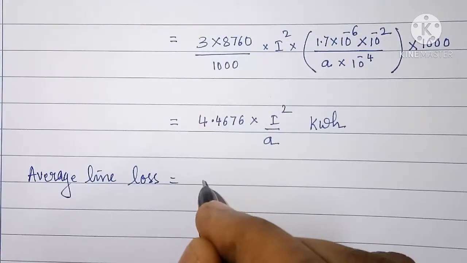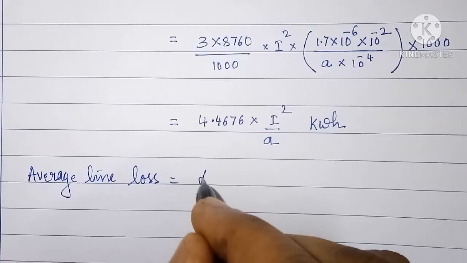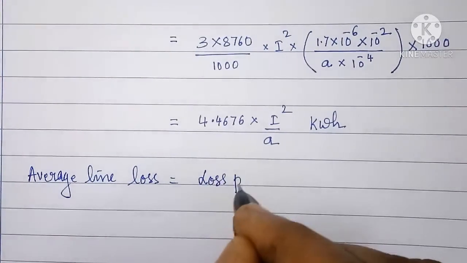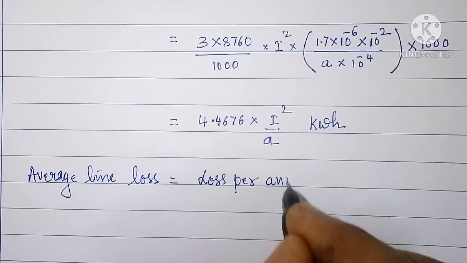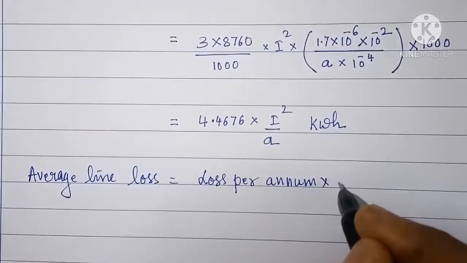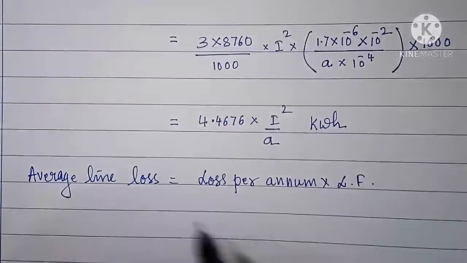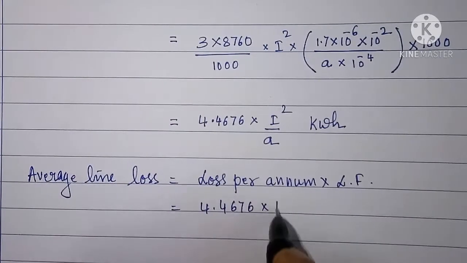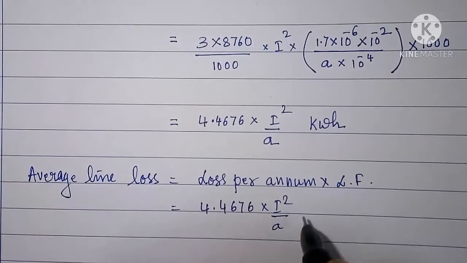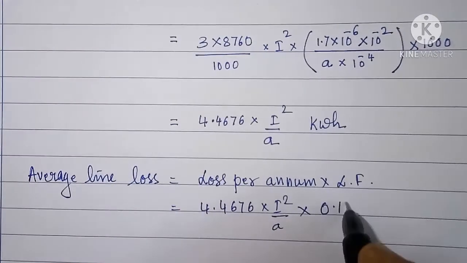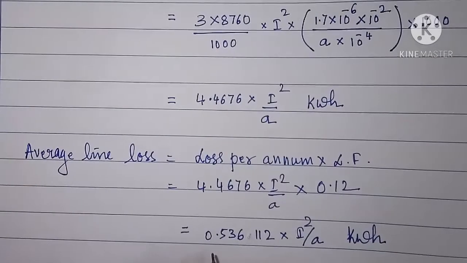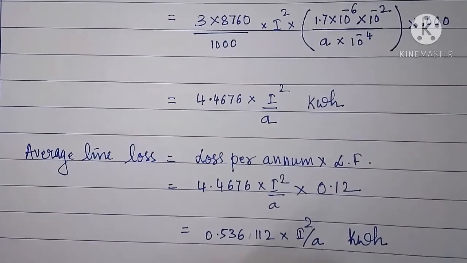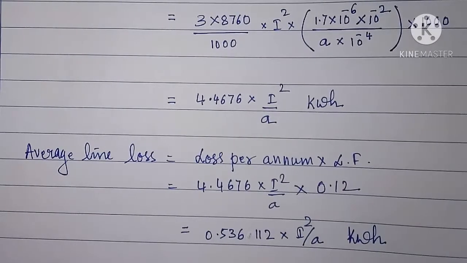That is loss per annum into load factor, that is 4.4676 into I square by A into 0.12. Simplifying, we get 0.536112 into I square by A kilowatt hour, and this value is also per kilometer.